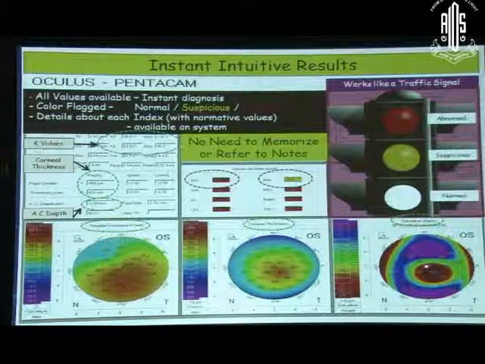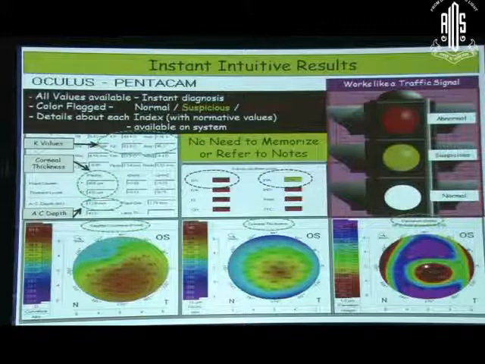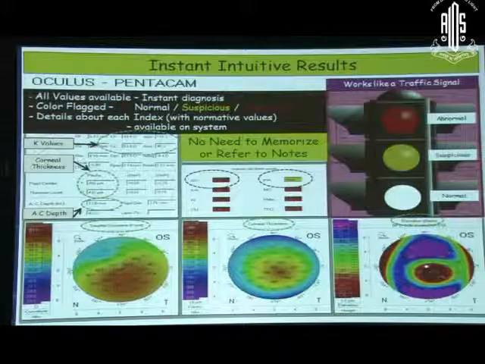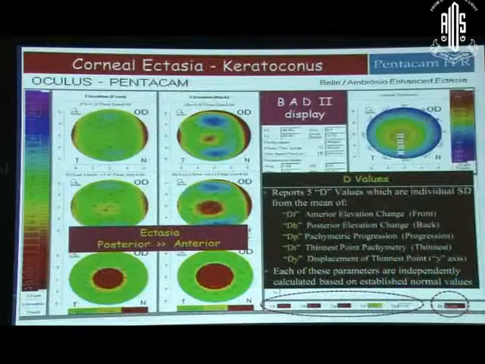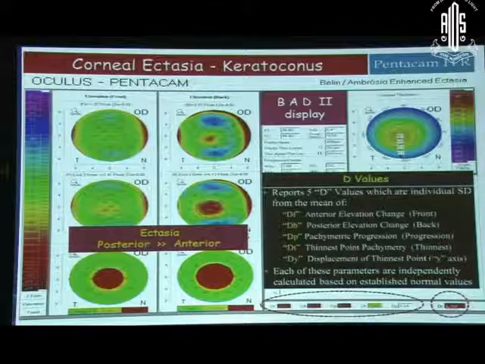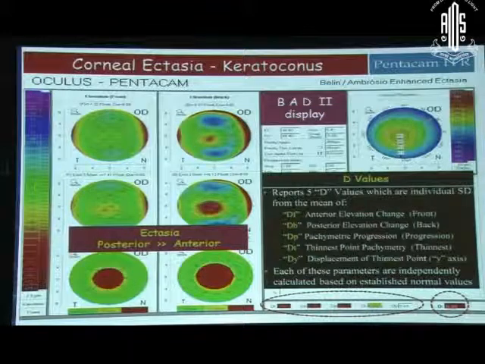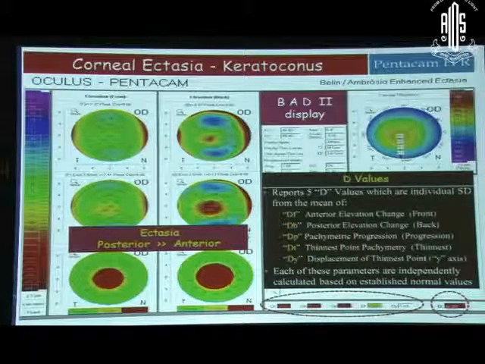You can have your K ray values over here, you have corneal thickness at the apex as well as the thinnest possible point, you have the anterior chamber depth, you have the sagittal map, corneal thickness map, back elevation maps. You have all the details available to you. One of the very big tools that the Pentacam offers is the BAD display, the Belin-Ambrosio display, which is very specific for keratoconus or corneal ectasias.